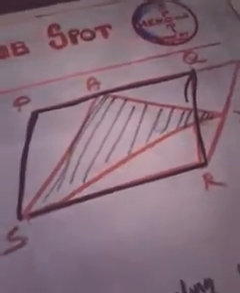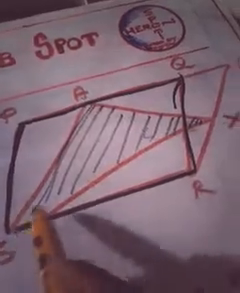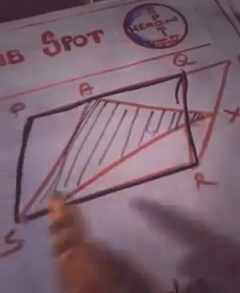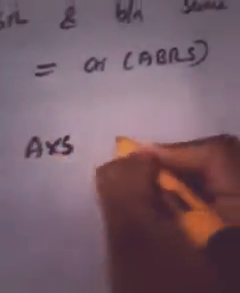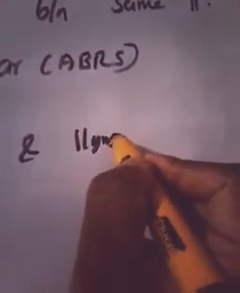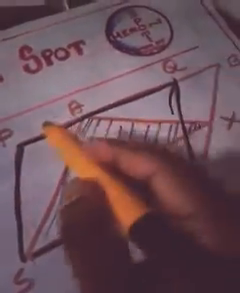So what do I do now? I am going to consider the triangle AXS and the parallelogram ABRS. So what all the things I am going to consider? Consider triangle AXS and, instead of PQRS, I am going to consider parallelogram ABRS. Consider this triangle and the parallelogram ABRS.